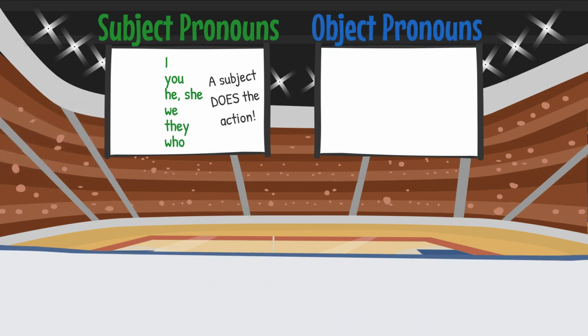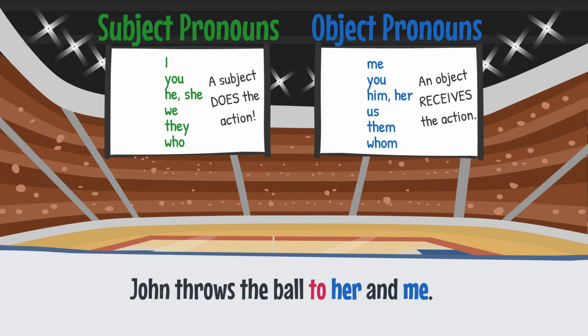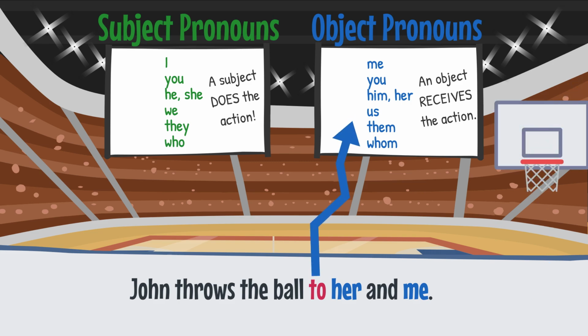Object pronouns include me, you, him, her, us, them, and whom. An object receives the action in a sentence. One way that objects receive action is from a preposition. Here's an example. John throws the ball to her and me. Because we have the preposition to, her and me are the pronouns that must follow, because after a preposition, we must use object pronouns, not subject pronouns.